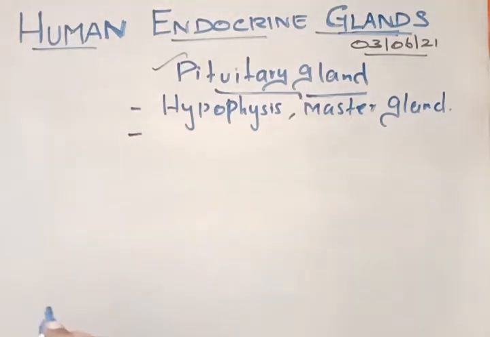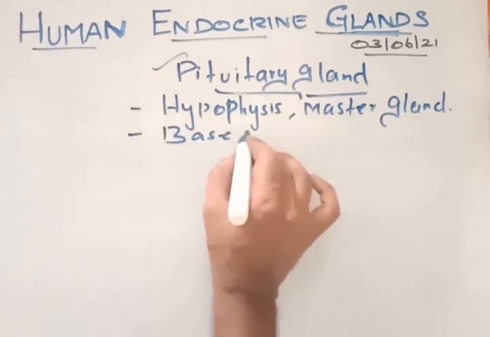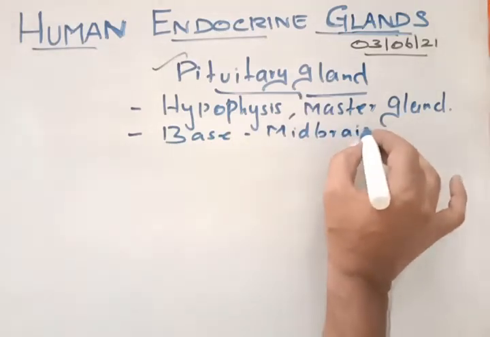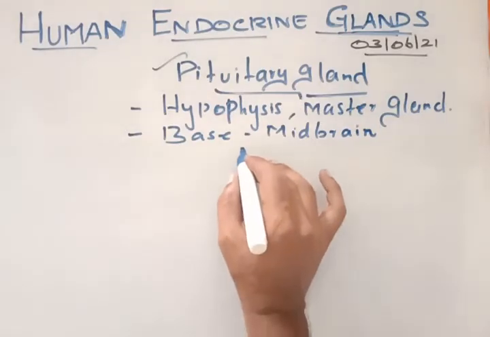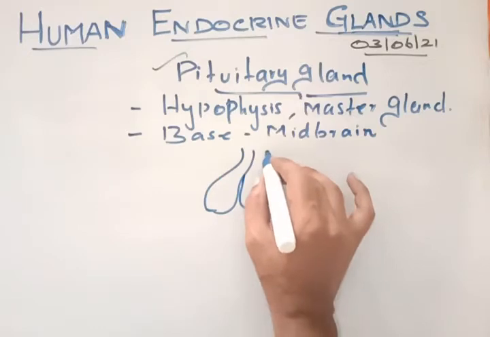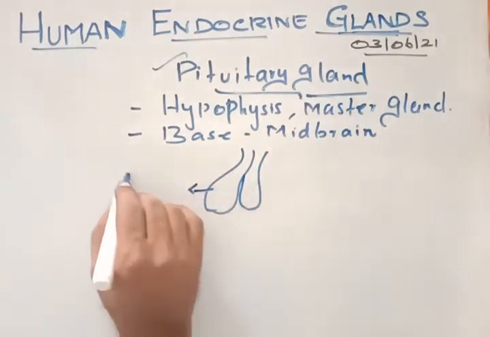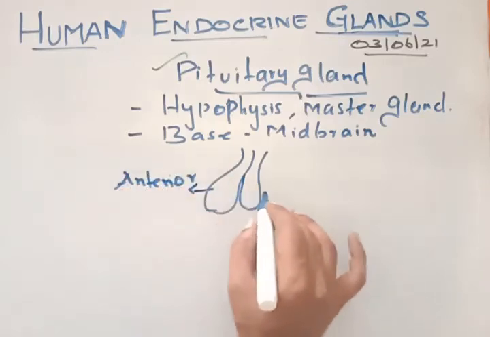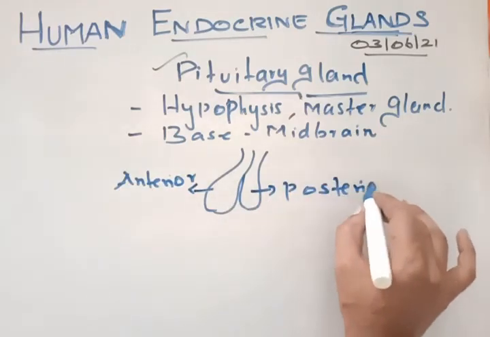The pituitary gland is present on the base of the midbrain. If you look at the diagram, it has two different lobes. This lobe is called the anterior lobe, or the front part, and this is called the posterior lobe.